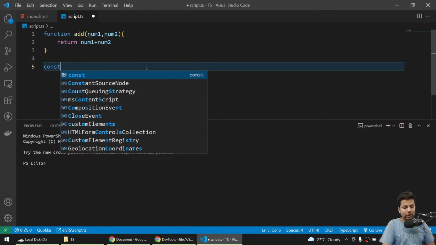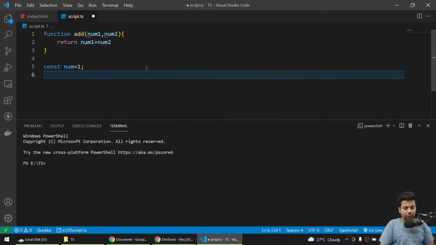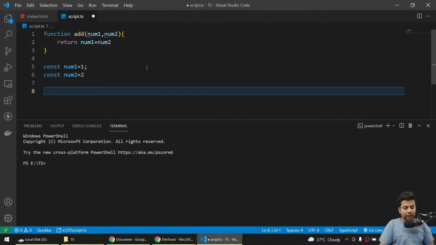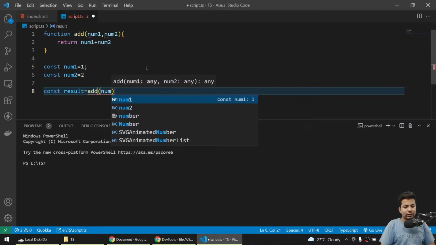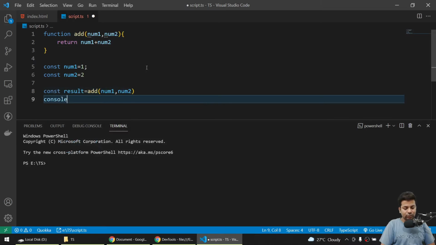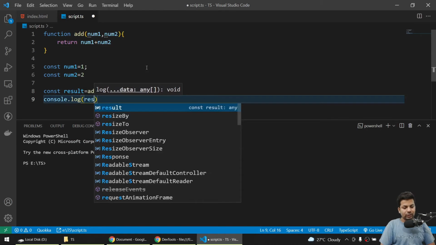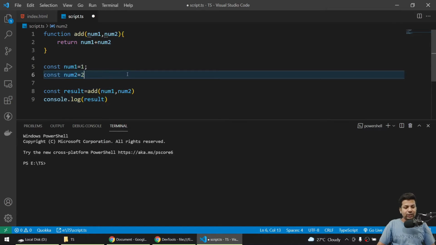Now I'll give the numbers. I'll say const num1 equals 1, and const num2 equals 2. Now I'll say const result equals add function with num1 comma num2, and I'll just console.log result. Yeah, so it's normal. I'm just declaring the variables and using them.